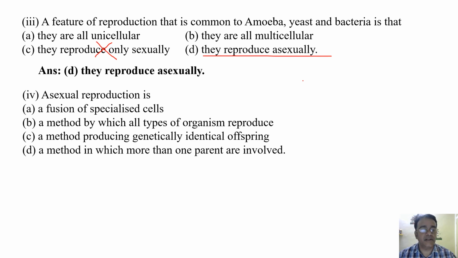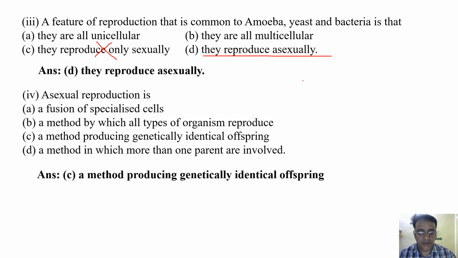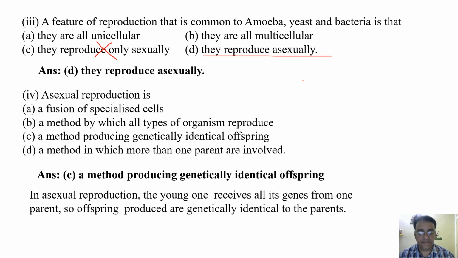So the correct option here is a method producing genetically identical offspring. Because in asexual reproduction, the young one receives all its genes from one parent. So the offspring produced are genetically identical to the parent. Okay, so this is the explanation for this.